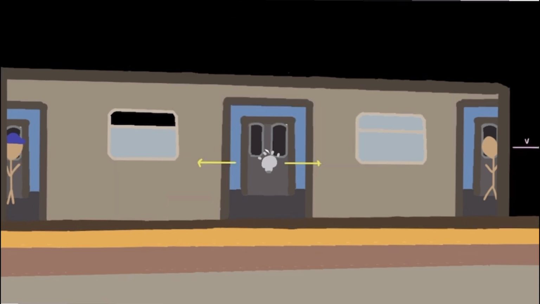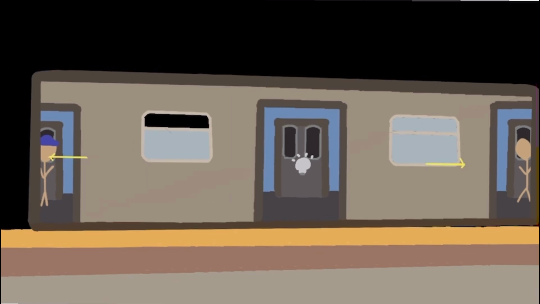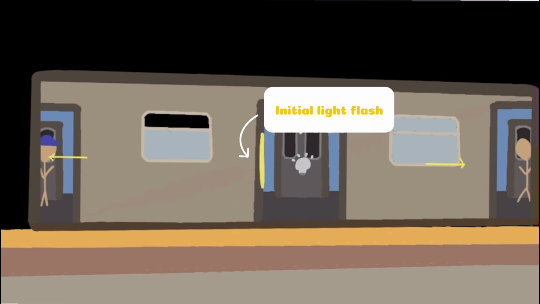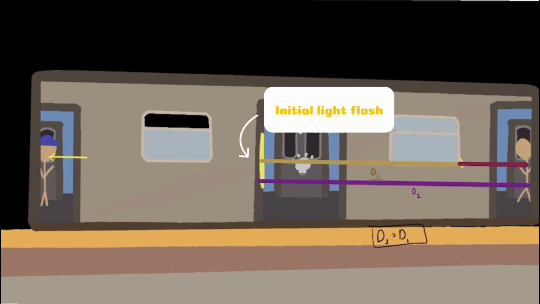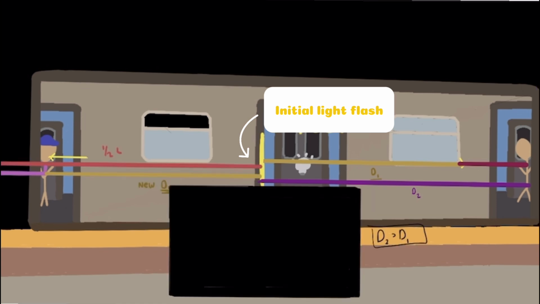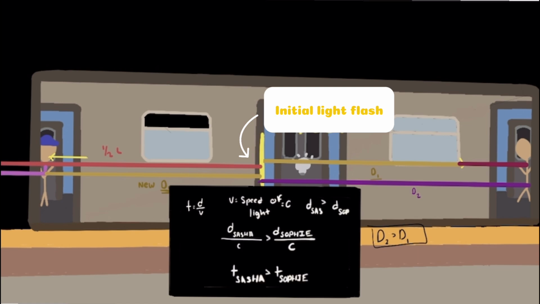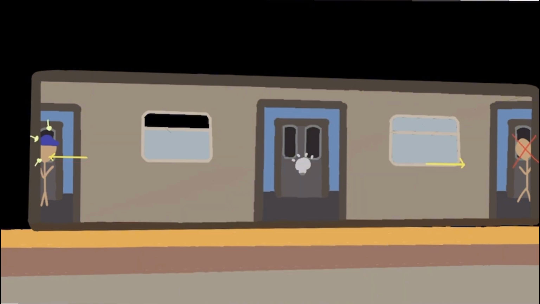the cart's length. From the time the light initially shines to the time the light hits the front of the train cart, the train has moved some distance forward. This means that the light hitting the front of the train cart travels more than half the cart's distance and is greater than the distance the light travels to the back of the train. Using time is equal to distance over speed of light, Meredith will perceive the light hitting me at a later time. Therefore, I will send the text at a later time.